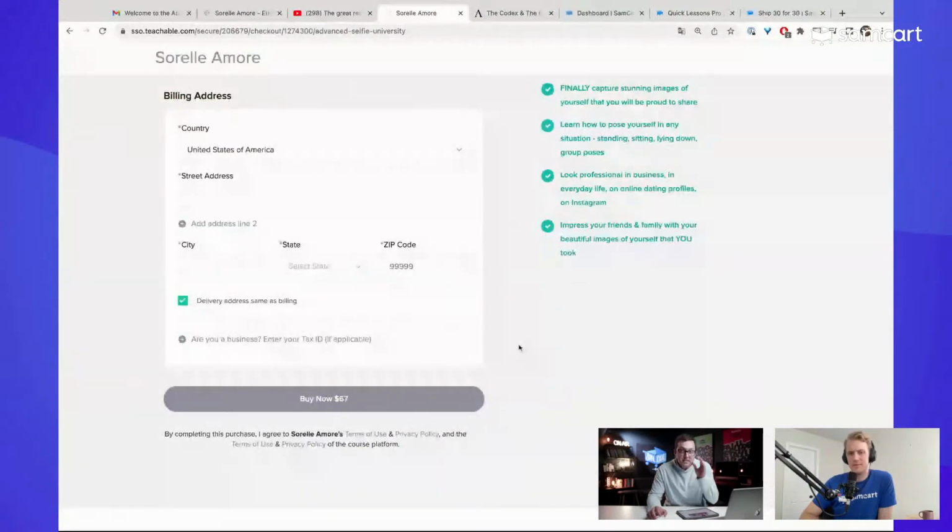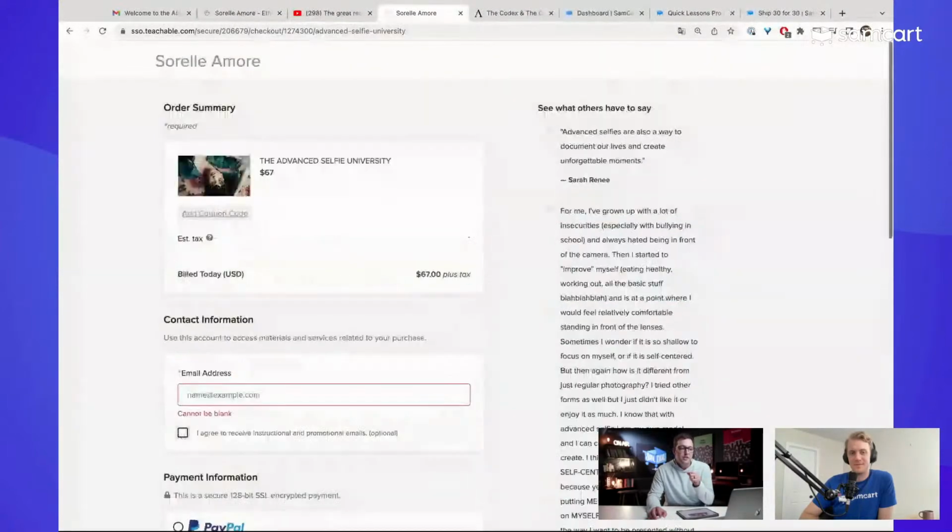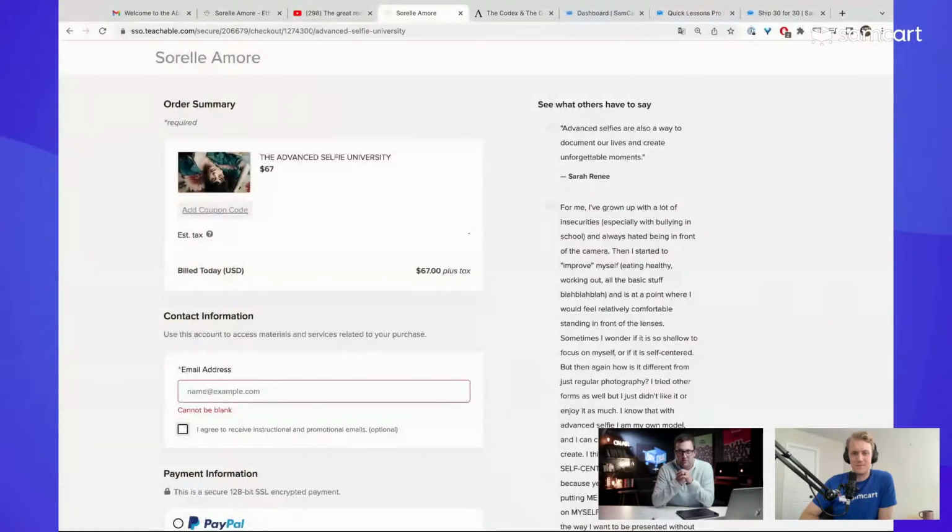But then the biggest thing that's missing here, Jordan, I'm curious to see if you can read my brain. What do you think is the biggest thing missing on this page, and really from Sorelle's way of selling? What is the biggest thing we don't see? It's 3 letters, AOV, average order value. That is exactly right. The only AOV, average order value, I can see on here is $67, and that is it. The most amount of money that you can make from this customer is $67.